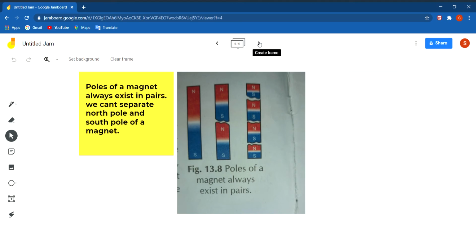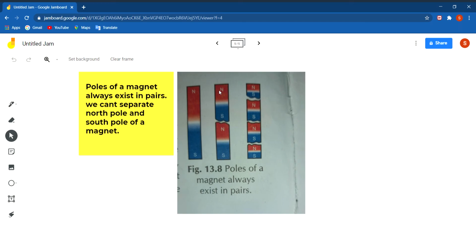Now if you break this magnet, see in this figure, this whole magnet is broken into two pieces. Then each of these two magnets will behave like a separate magnet, means this half end has north pole and this half end has south pole.